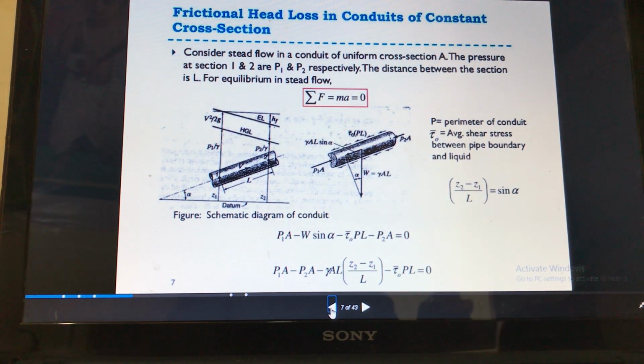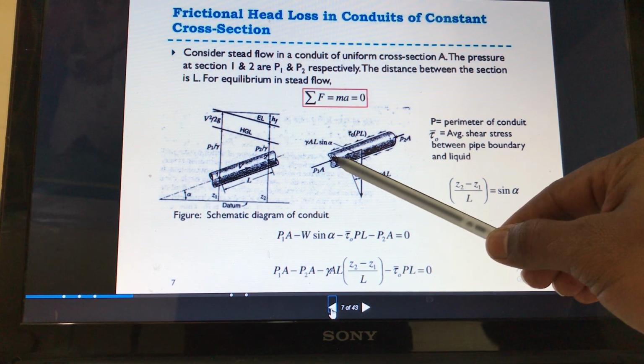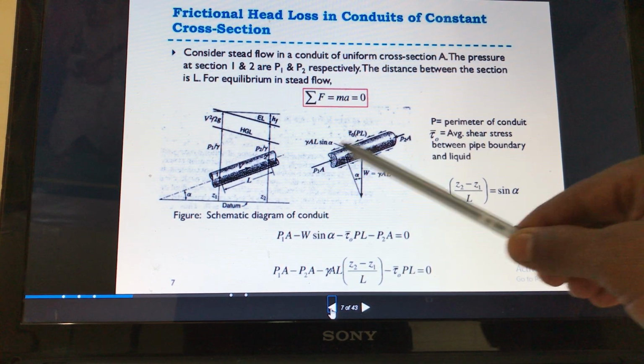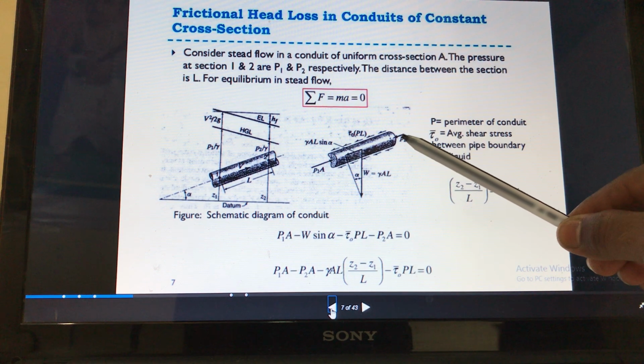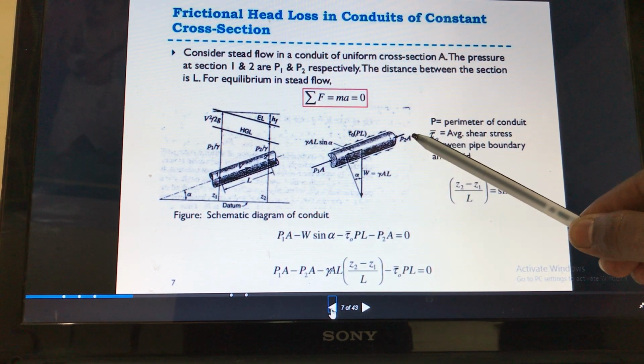As we know, for equilibrium of steady flow, all the forces acting on this cylindrical element must be equal to 0. Now we will consider which forces are acting on this cylindrical element. The first is the pressure force at section 1, which acts in the upward direction, P1 into area. The second is the pressure force at section 2, which acts in the downward direction, P2 into area.